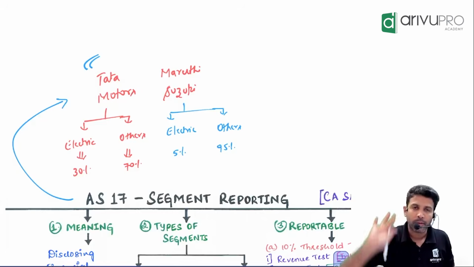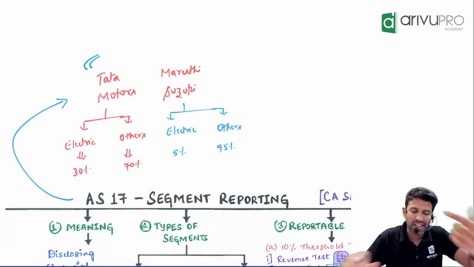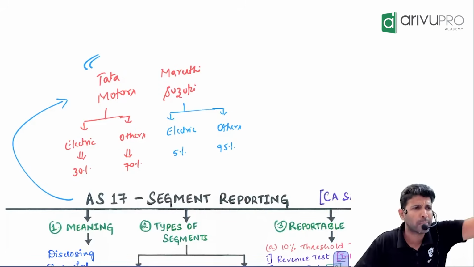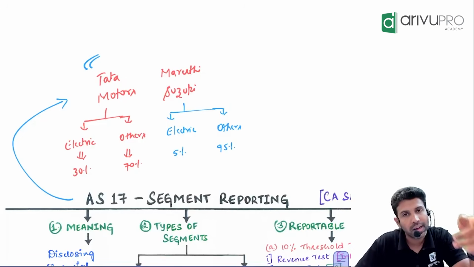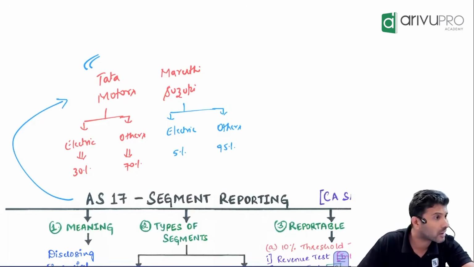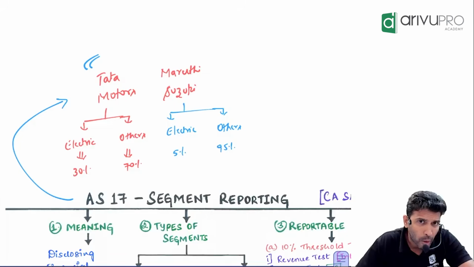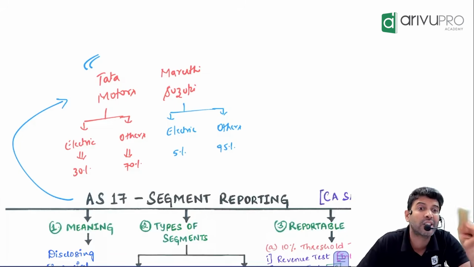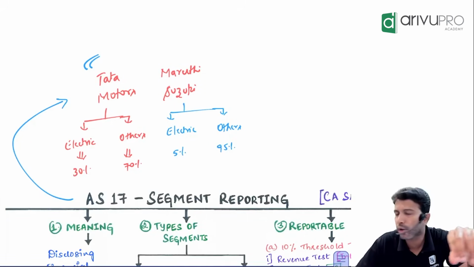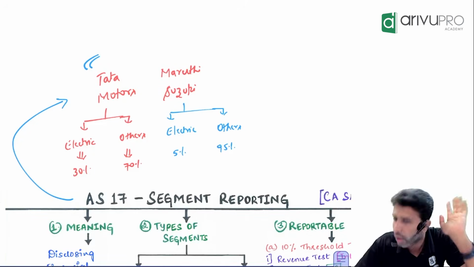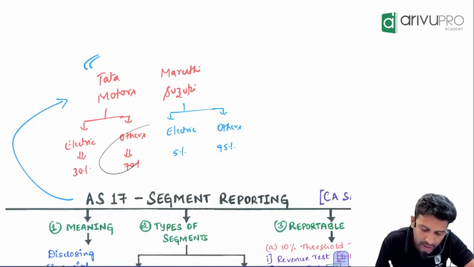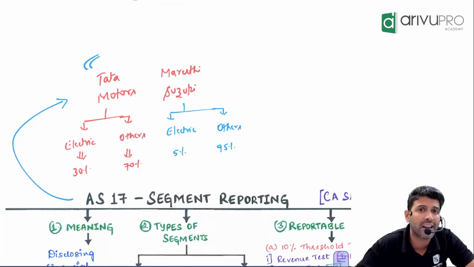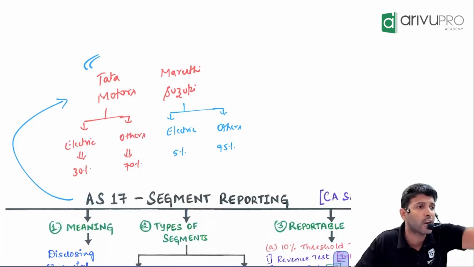Now people, when you see a company's P&L account, what is the first component under the income side? Revenue from operations. That is nothing but sales. Is it product sales, location sales, or total sales? The sales that you show in P&L is always total sales. Looking at the P&L account, will Hema get to know how much sales is coming from electric cars, how much from petrol, diesel cars? Is that information available in P&L or not?